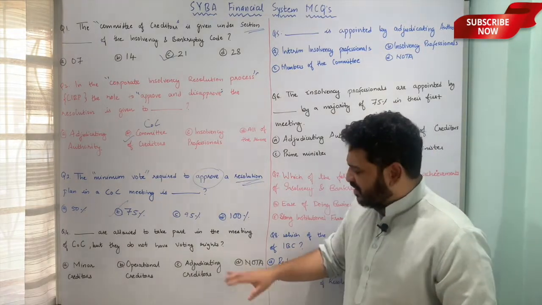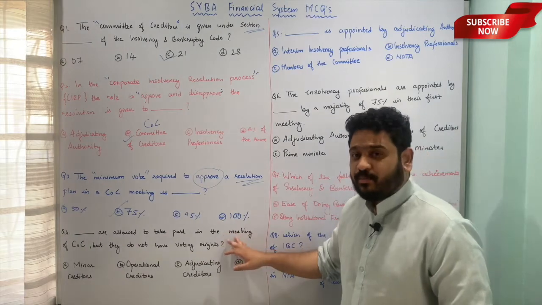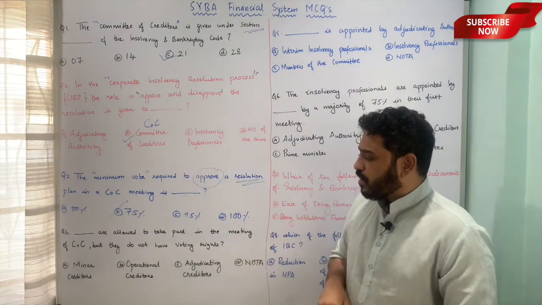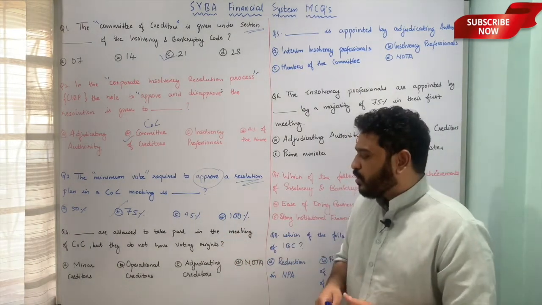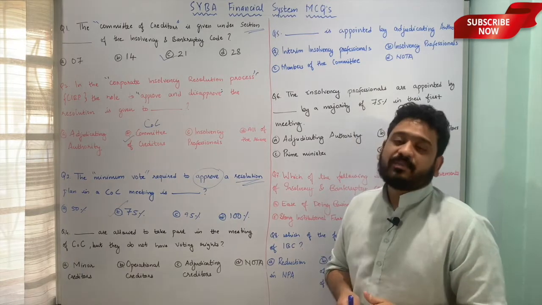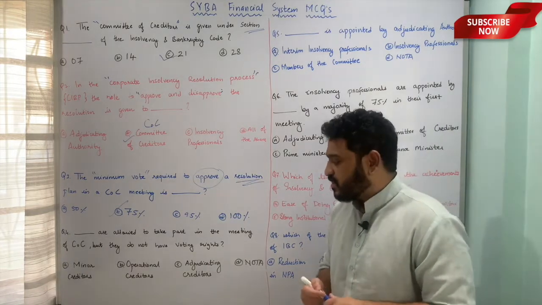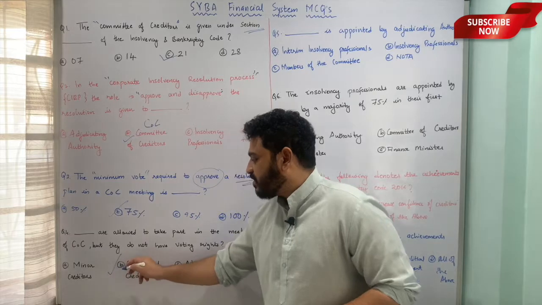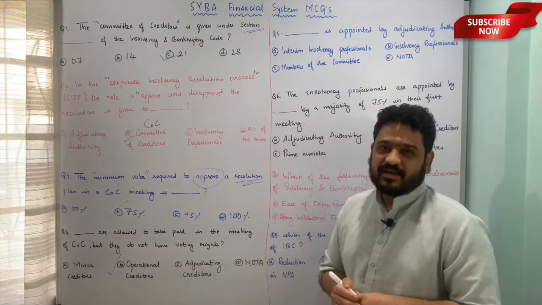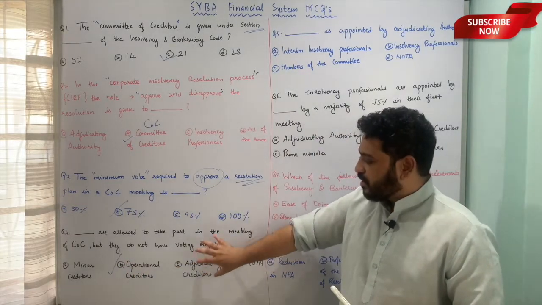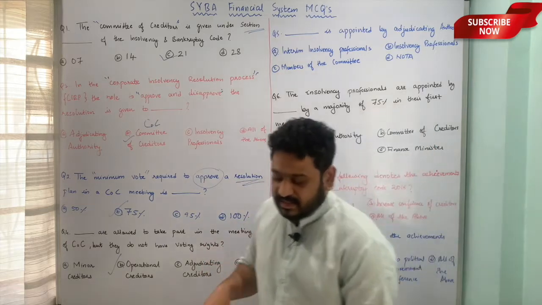So here again a very difficult sort of a question, but very important. The group who is not allowed to vote but is allowed to take part in the meeting of committee of creditors is nothing but operational creditors, and therefore option B, operational creditors, is the correct answer to this question. I hope this is clear. Let us now move to the next one.